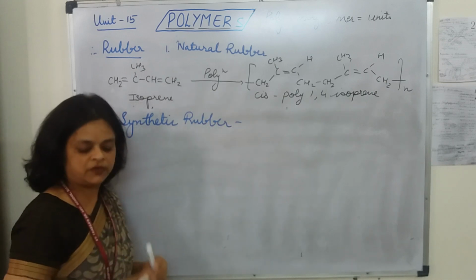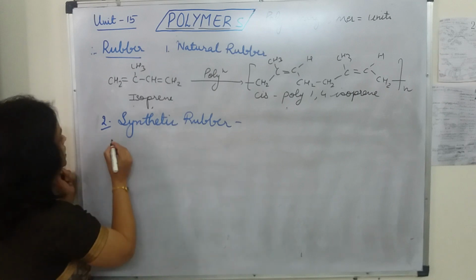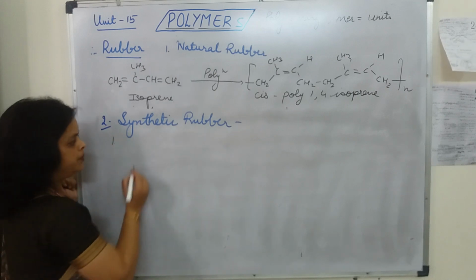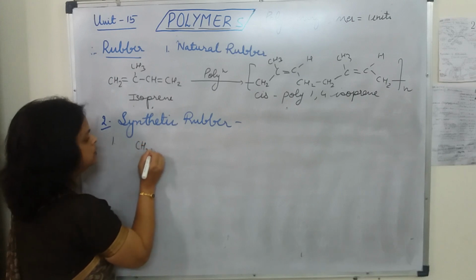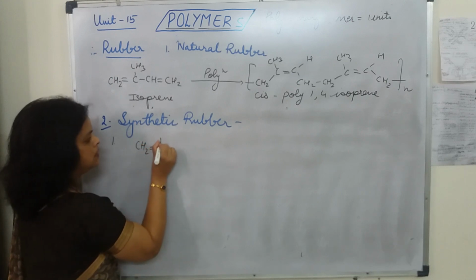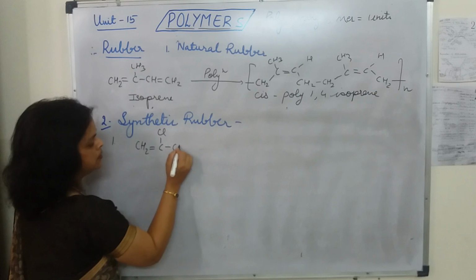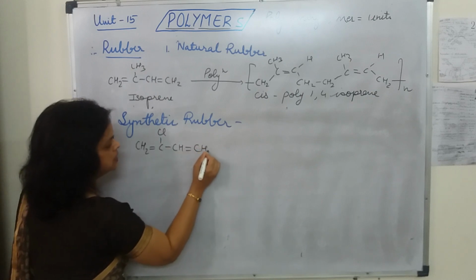Okay, so in this first we will take neoprene. In the neoprene, the monomeric unit, it is chloroprene. CH2 double bond C, Cl, CH double bond CH2.